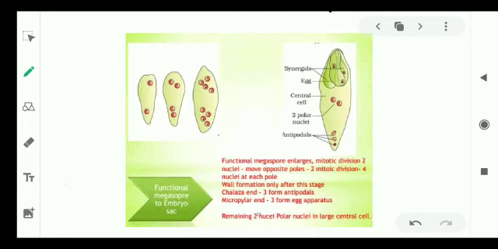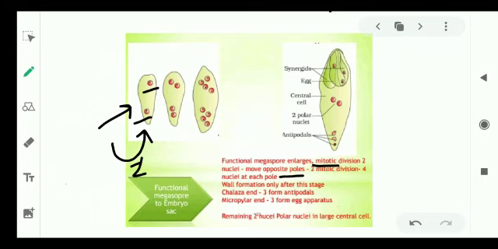So that functional megaspore will undergo mitotic division. It will undergo mitotic division but not meiosis. So one functional megaspore will undergo first mitotic division and it produces two nuclei. Two nuclei are produced and they move towards the opposite poles.